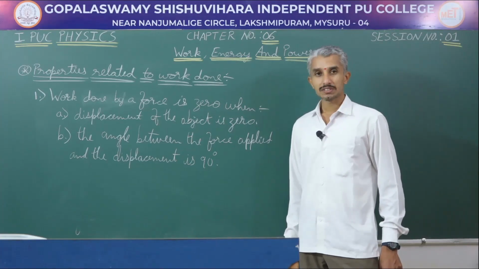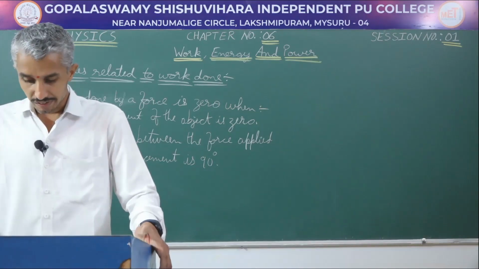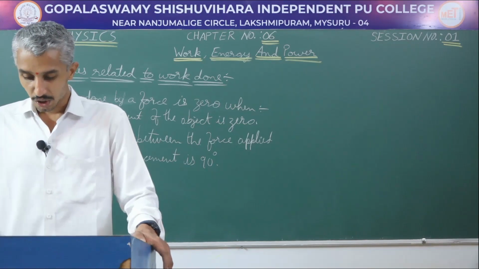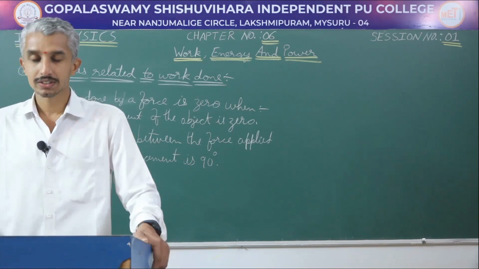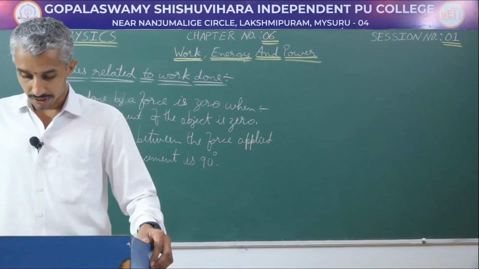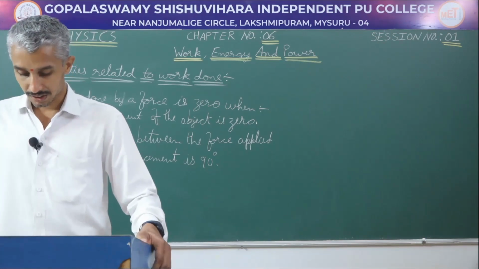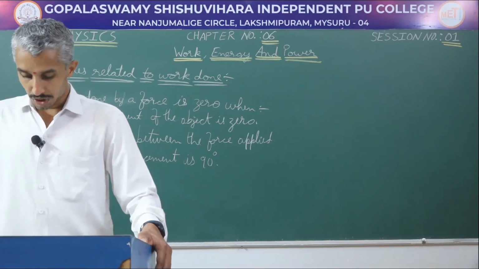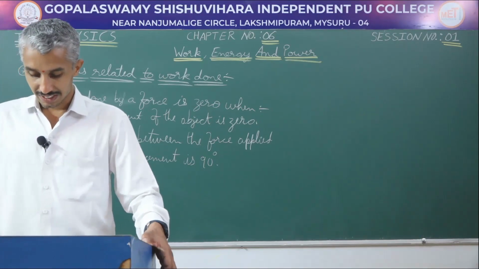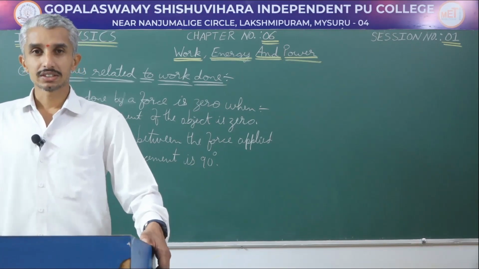Similar examples are given in your NCERT. Let us see what are those examples. Here is the example. A weightlifter holding 150 kg mass steadily on his shoulder does no work. The second one, a block moving on a smooth horizontal table. In this case, the work done by gravitational force on the mass is 0, because the angle between the gravitational force and the displacement of the block is 90 degree. So these are the two examples given in your NCERT.